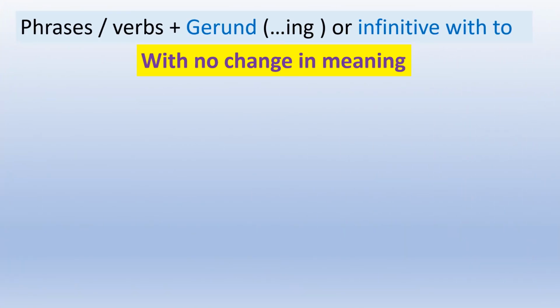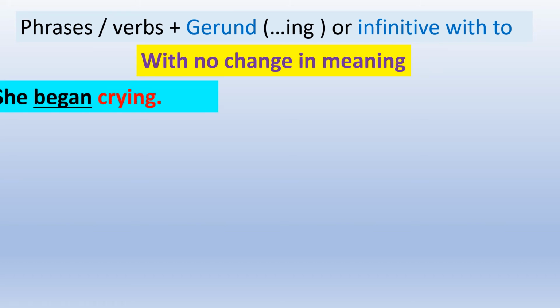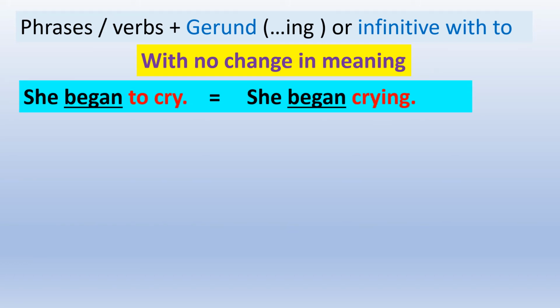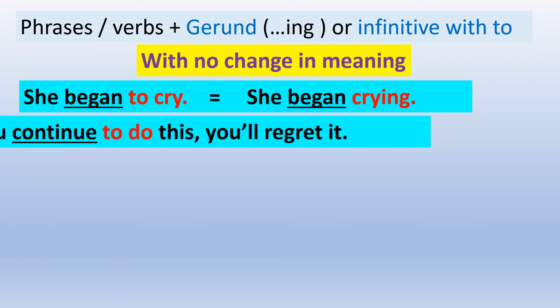In some cases the verb can take two forms: an infinitive with to, or a gerund. Sometimes it changes the meaning but in some other times it doesn't. Now, let's start with examples where the meaning doesn't change. She began to cry. She began crying.